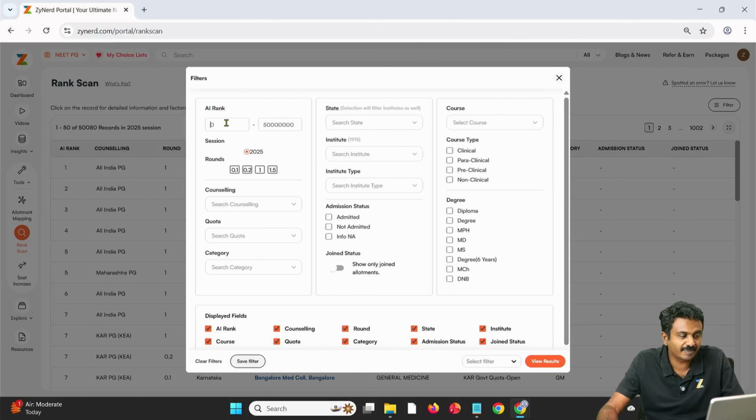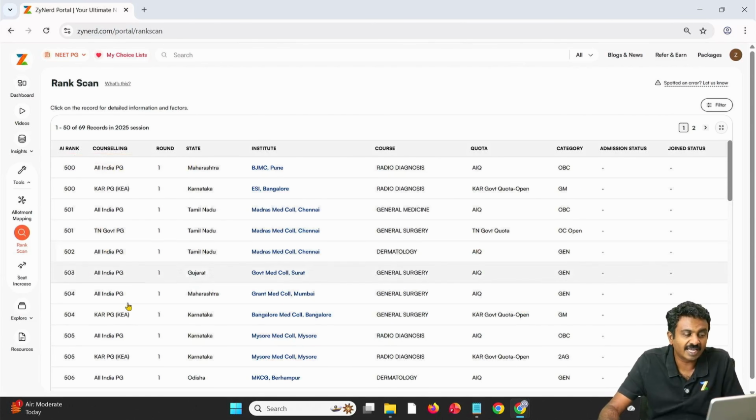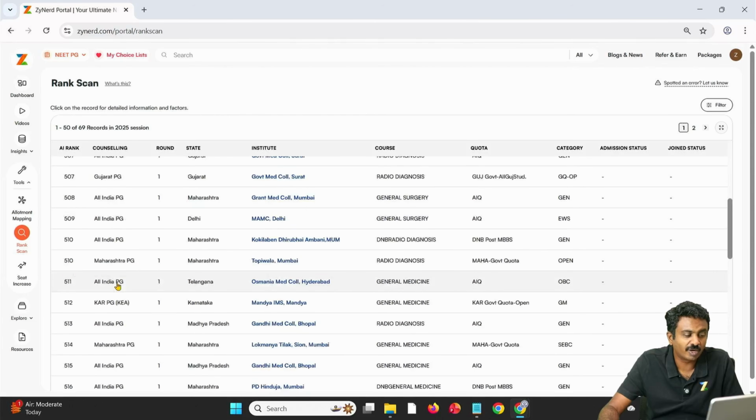For instance, let us say my competitor is at rank 550. I'm looking at all those who are between ranks 500 and 550, what they got allotted in round 1. Always select round 1 here, because the mock allotments should not come in picture. Upgradation round you can select if you wish to. And here you will see in round 1 where all rank 500 to 550 was allotted. 500 was allotted in 2 allotments, 501 in 2, and so on. You will be able to see.